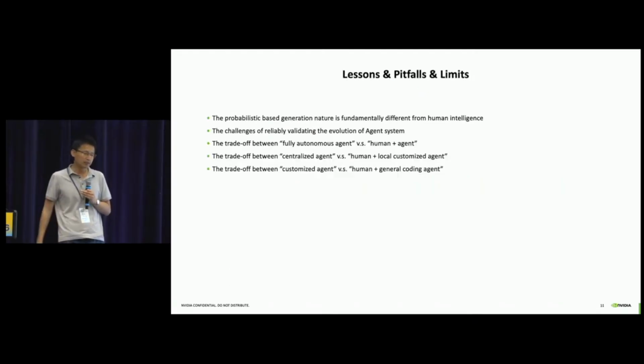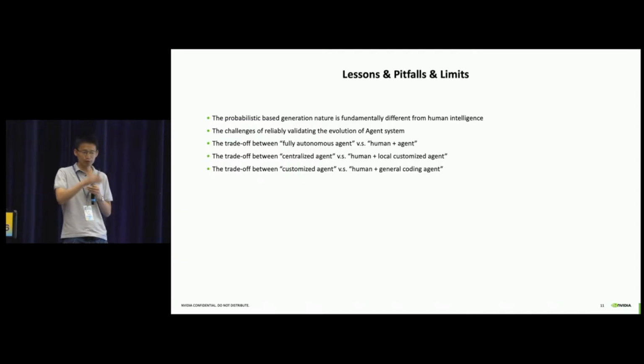Finally, let me conclude with some lessons, pitfalls, and limits we learned. Firstly, the nature of agent intelligence is very different from human intelligence. It is by nature a probabilistic process. So when we design anything, we should take that into consideration, to use it as an advantage and avoid its disadvantages. The second thing is that when we build an agent, we should make sure we are not building a very heavy harness. Rather, we should make the customized agent workflow as lightweight as possible, so we can leverage the future evolution of the general coding agent and the foundation model.